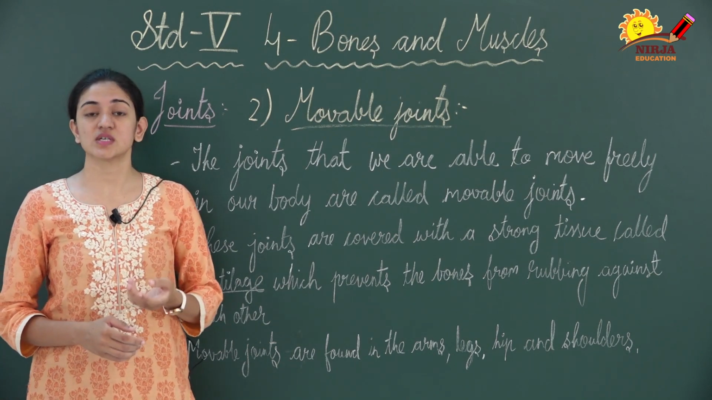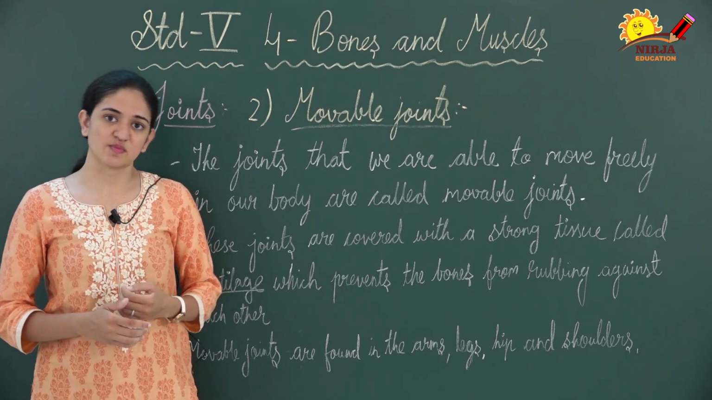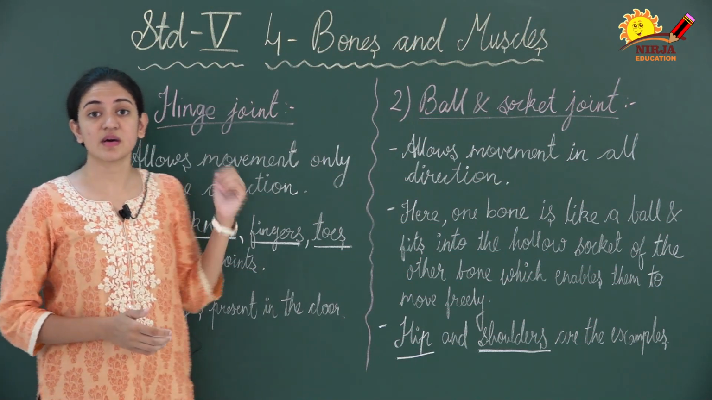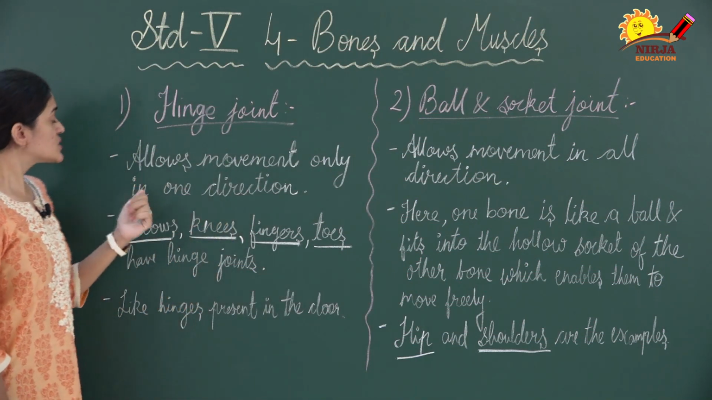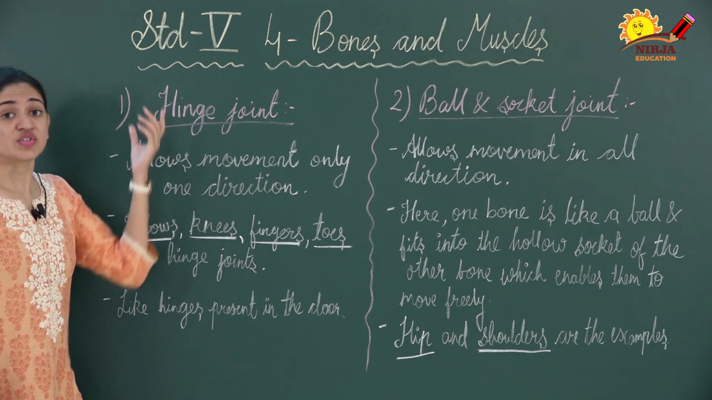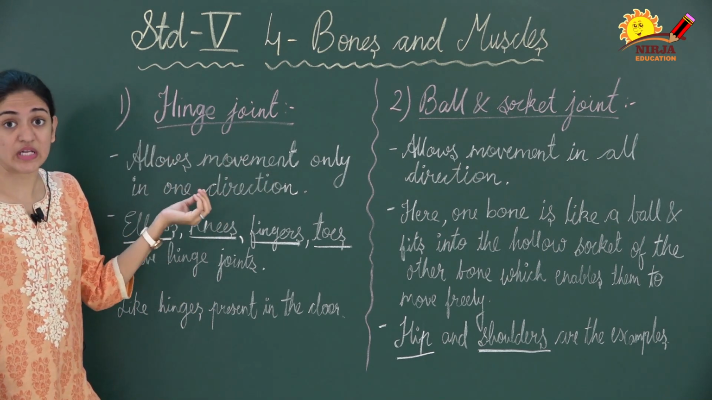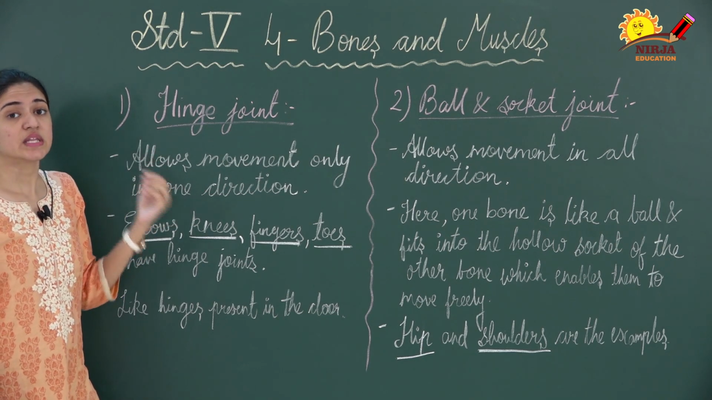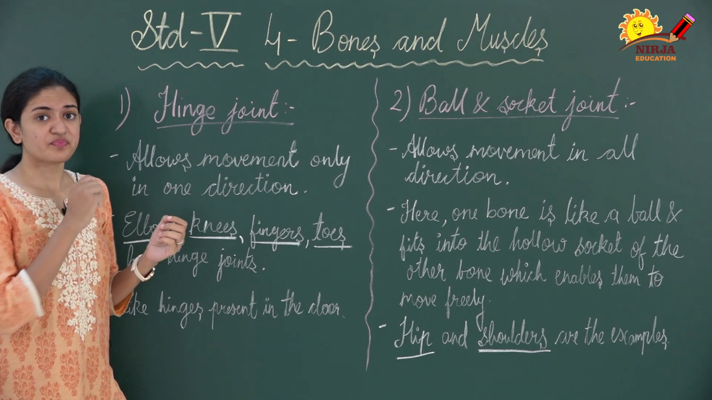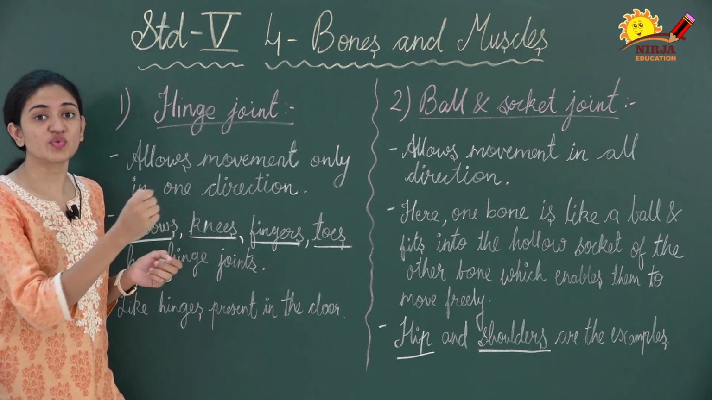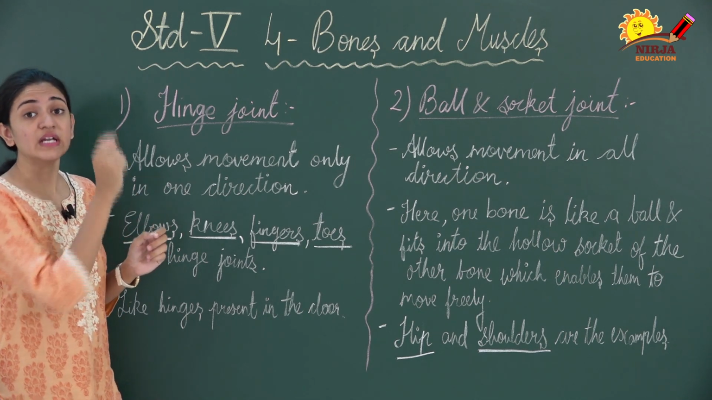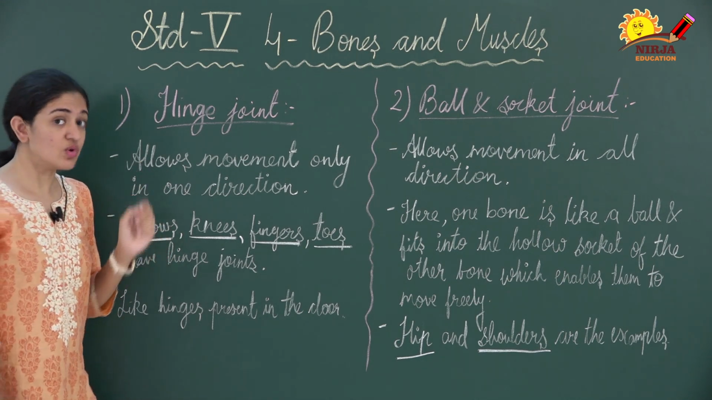So now we will discuss those 4 types of movable joints in detail. Let's first discuss the hinge joints. Hinge joints allow movement only in one direction. You can see that the name itself tells us that this type of joint is like the hinges, right? Hinges that are present in a door. Whenever we open or close the door, we can observe the movement in the door because of the hinges which are attached to it.